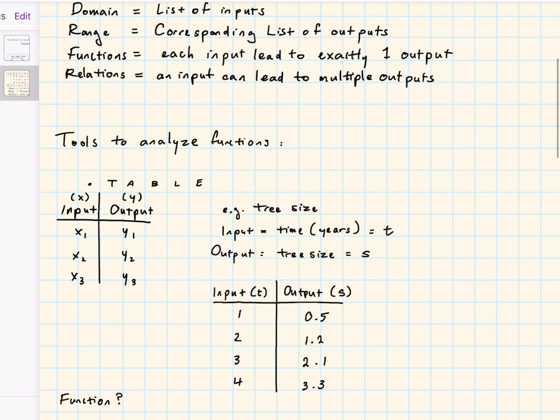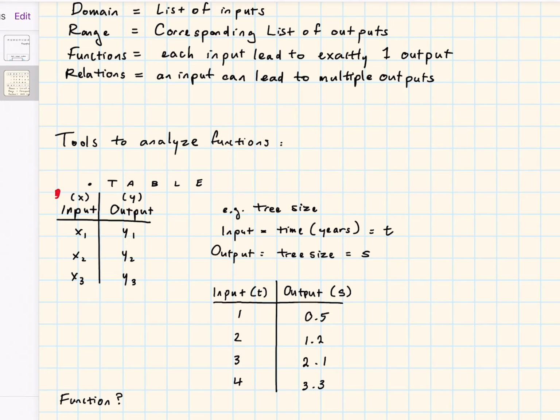Now let's look at this tool to analyze functions. This is called a table. In the context of analyzing functions, a table should be structured so that, if you look at this example here, the x is on the left and the corresponding y is on the right, or the inputs are on the left and the outputs are on the right. Know that when we talk about functions, the most common variables we use are x and y, x meaning inputs and y meaning outputs.